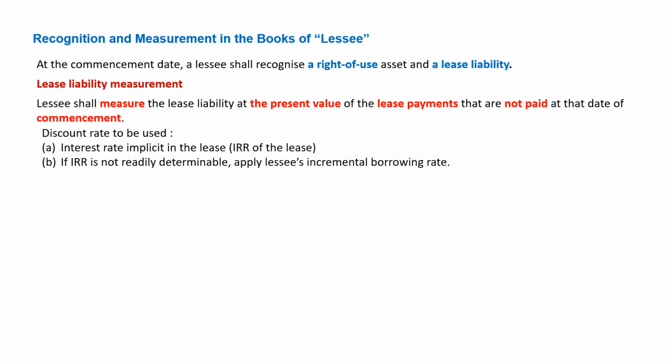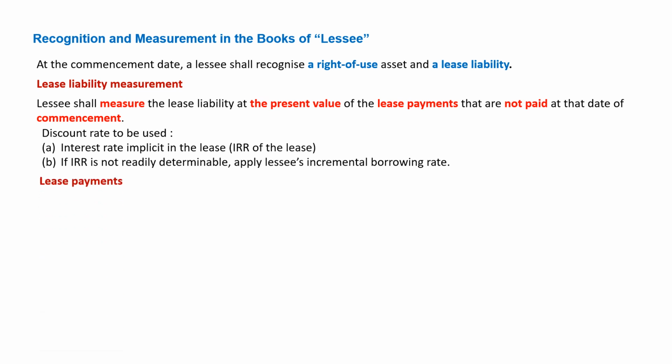Now the question is what discount rate we should use? Discount rate should be the interest rate implicit in the lease, the IRR. Or if the IRR is not determinable, then we can apply the borrowing rate as well. So your average borrowing rate can be considered for determining the discount rate.